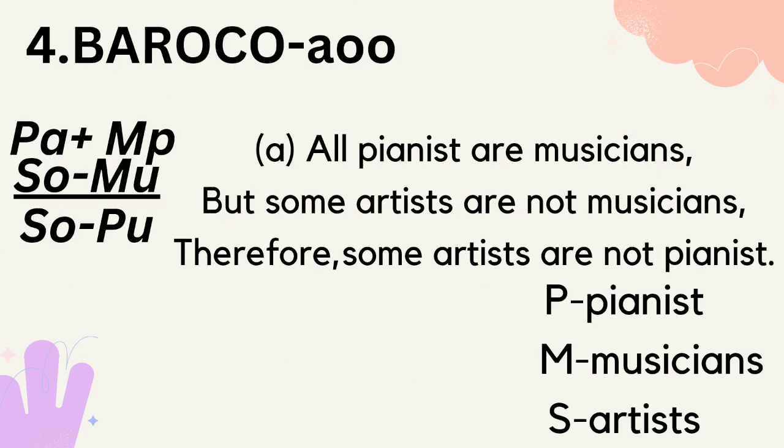So 4 is Baroco. P-A plus M-P, S-O minus M-U, S-O minus P-U. So example, all pianists are musicians, but some artists are not musicians. Therefore, some artists are not pianists. So pianist is predicate, and musicians is middle. So artist is subject.